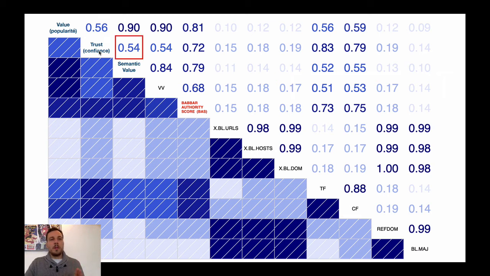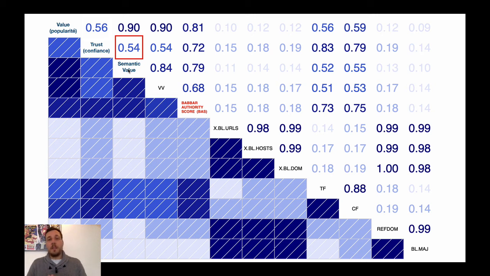So let's go a bit further and look at the correlation value between the trust and the semantic value, which is the semantic popularity. We have the same kind of relationship. So 0.54, a bit of correlation, but not too much. Actually, these are almost as correlated as independent. So there's a bit of correlation here, but not too much.